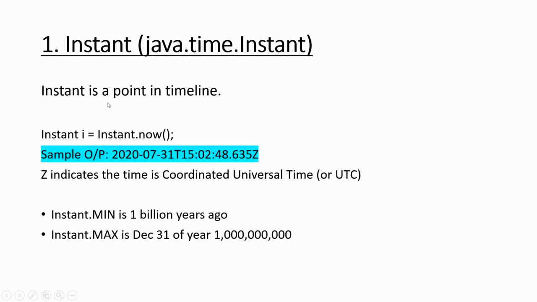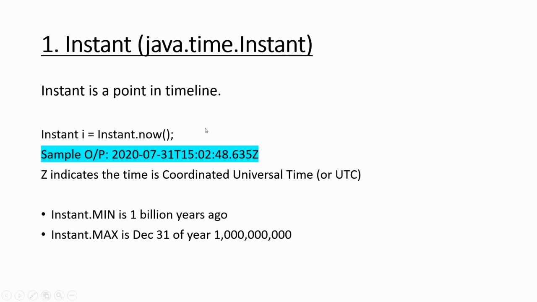Instant is a point in a timeline. What do you mean by timeline? The timeline is a continuous line, from the time it started and into the future as well. It represents time. So Instant is a particular instance of time, a point in time.